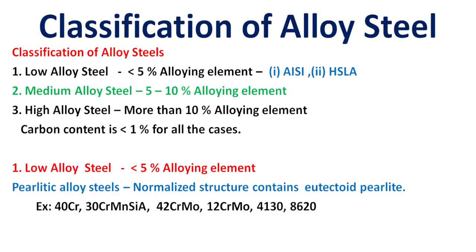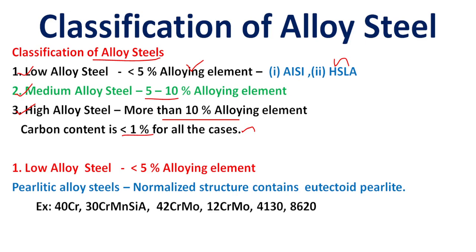Alloy steel is classified into three types: low alloy steels, medium alloy steels and high alloy steels. Alloying elements less than 5% is called low alloy steel; AISI and HSLA steel are types of low alloy steels. Medium alloy steel has 5 to 10% alloying elements, and high alloy steel has more than 10% alloying elements. The carbon content is less than 1% for all the low, medium and high alloy steels.